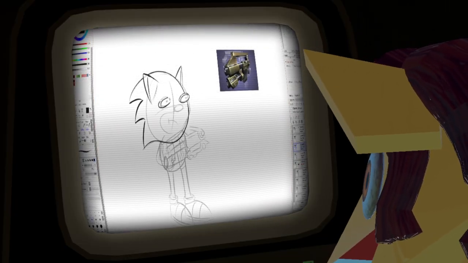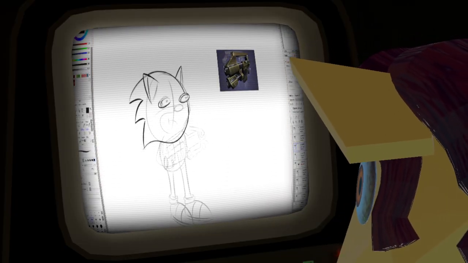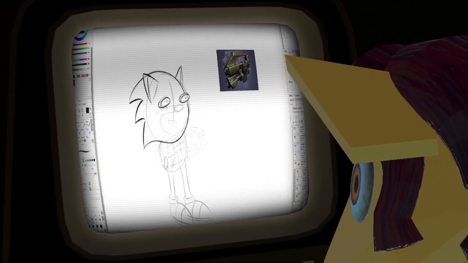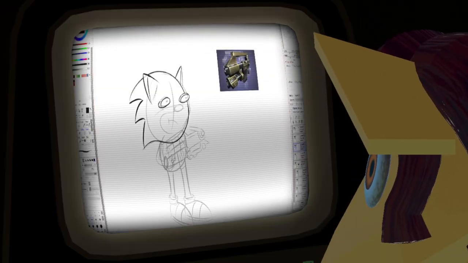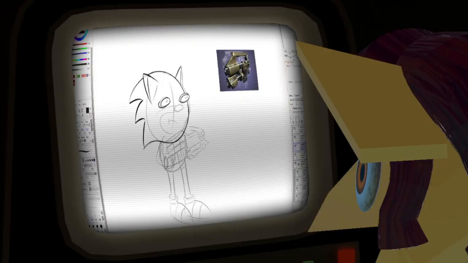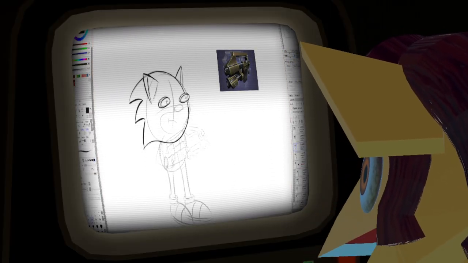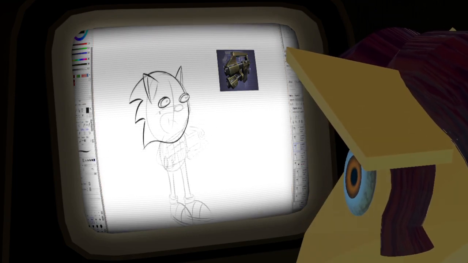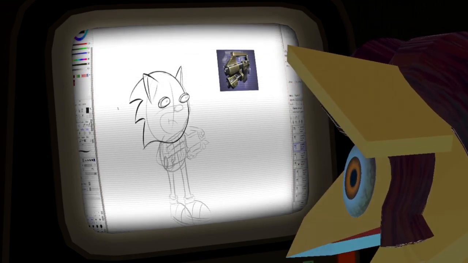This is my new Sonic OC that I'm drawing. You know what? This is actually the real talk. This sketches in my head because it is the games I'm not playing right now.